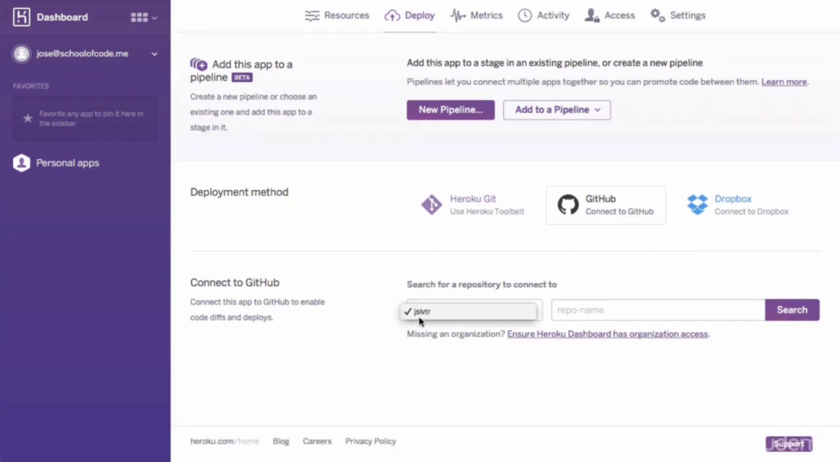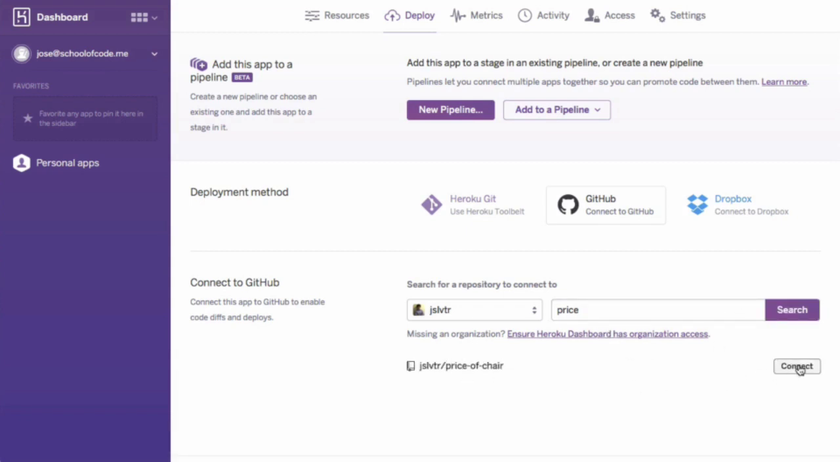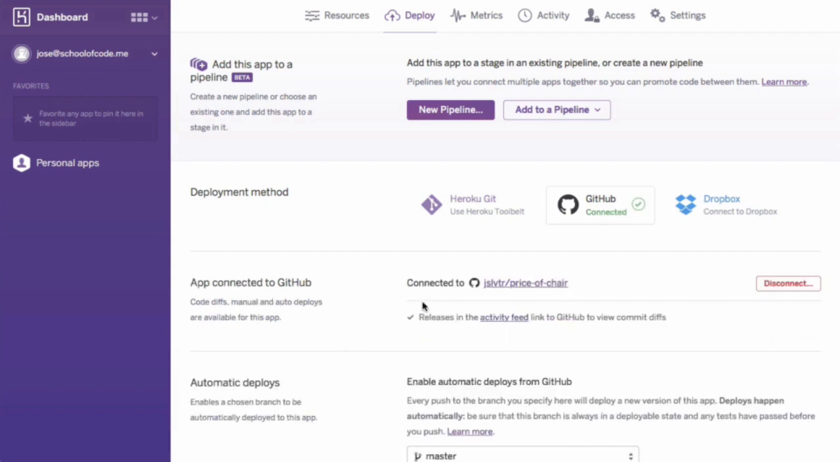There, my GitHub is already connected, so you can put that in there and then select here the repository. I'm going to search for this one, and I'm going to connect to that.